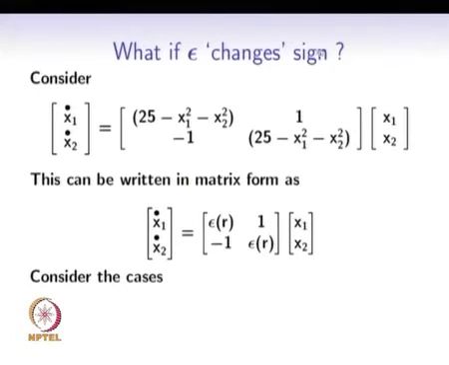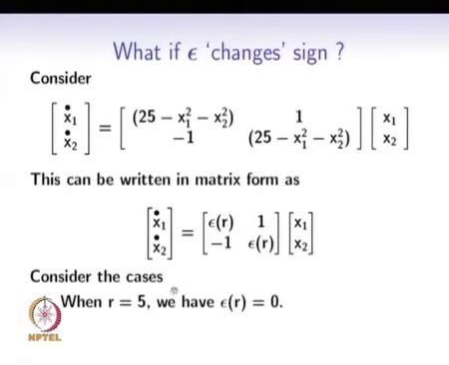So what if epsilon depends on the distance from the origin and changes its sign? Consider this differential equation in which along the diagonal we have put 25 minus x1 square minus x2 square, and the off diagonal term we keep constant, it doesn't change with radius. So this is nothing but writing it in this form, in which along the diagonal we have some function that depends on the radius, the distance from the origin. Now we consider the case when r is equal to 5. For that case we have epsilon of r equal to 0.